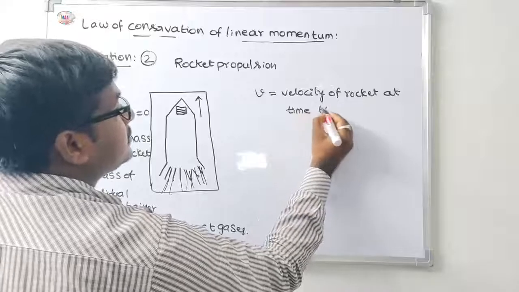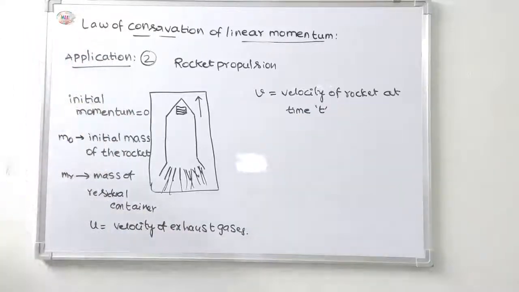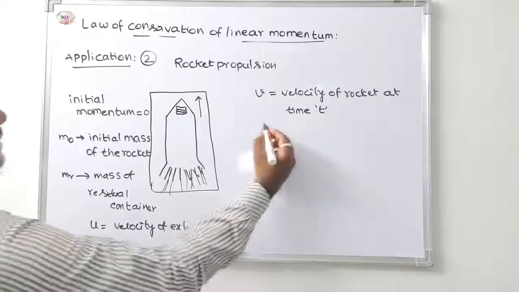Then dm by dt is equal to the rate of change of mass of the rocket, that is equal to the rate of fuel consumption, that is equal to the rate of ejection of the fuel, dm by dt.